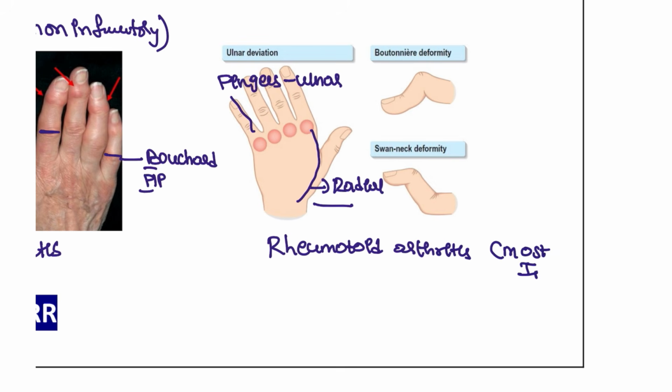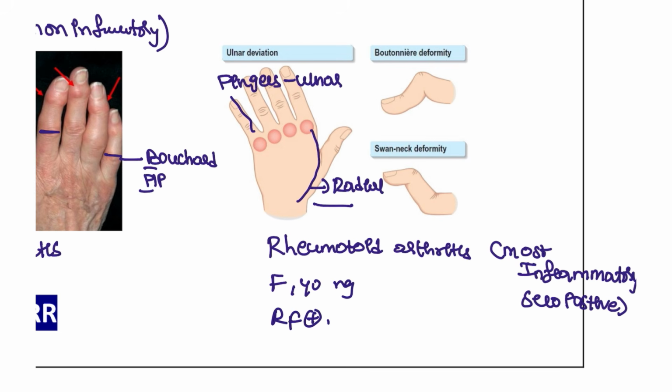That's why we call it another name, the most inflammatory, seropositive. Seropositive females, young, who have rheumatoid factor and HLA association and anti-CCP positivity will be seen in this patient. This is the Boutonniere deformity.